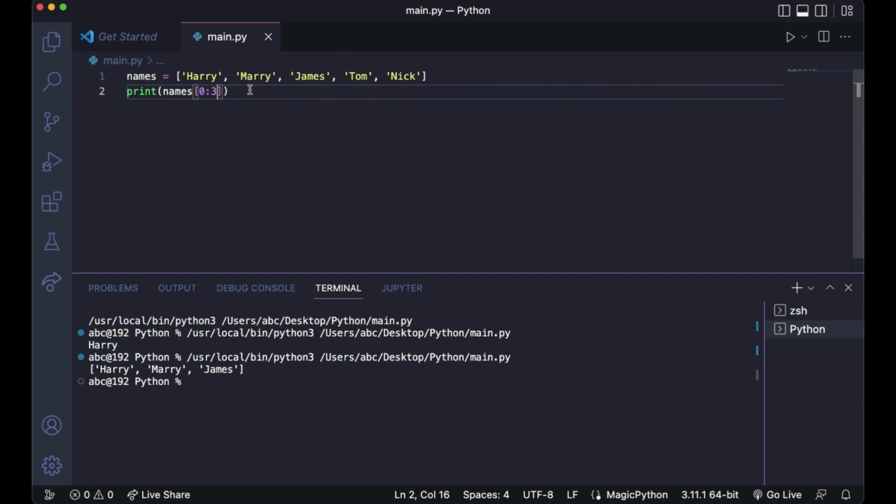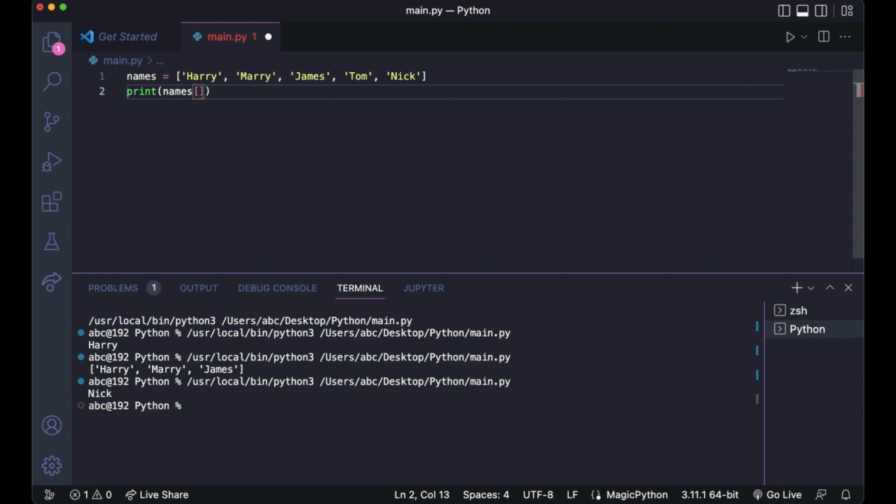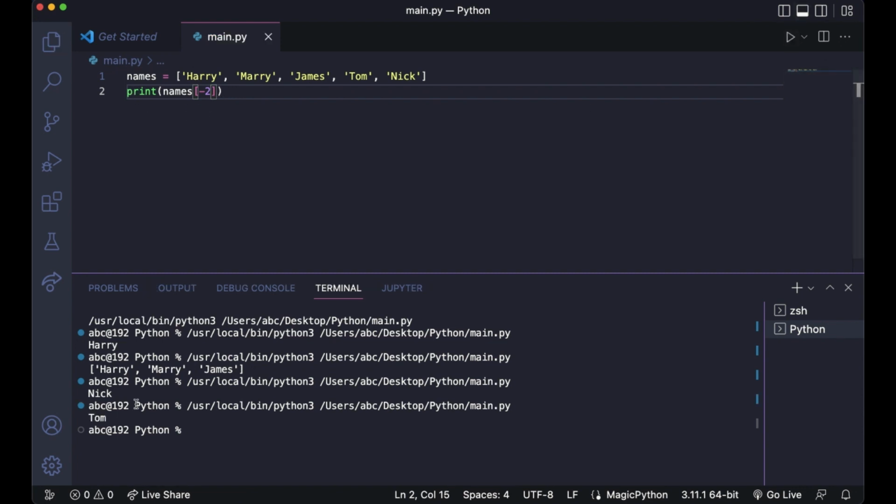Let's say I want to print the last element. The way to do it is -1. So it prints Nick. If I want to print, let's say, the second last, same way, -2. Tom.